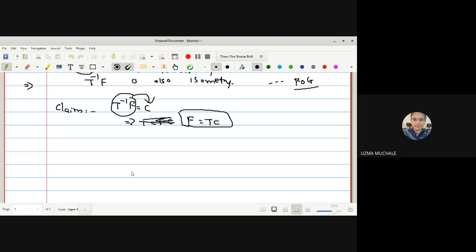Now, if you remember one theorem we have seen about the orthogonal transformation, I will write down the statement so that you can remember. We have proved this theorem in the 4th step, the last theorem which we saw before our holiday. F is an isometry on E3 such that f of 0 is equal to 0. F is an isometry and f of 0 is equal to 0.